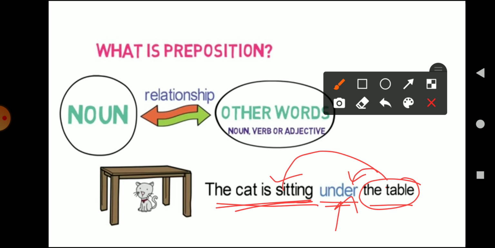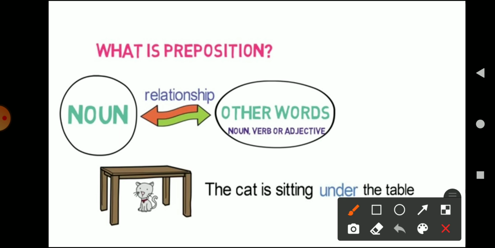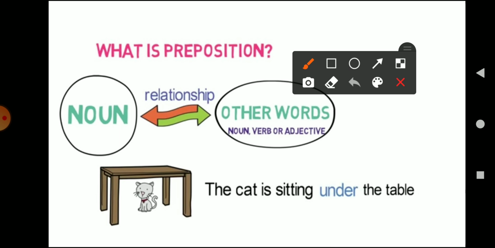With the help of this preposition we are able to understand the sitting position of the cat. It is under the table. Now to understand it more clearly, if I say remove or omit the word under here and then read the sentence, the cat is sitting, the table.